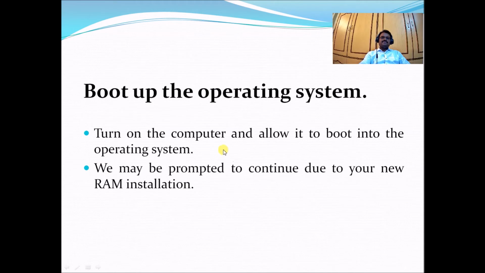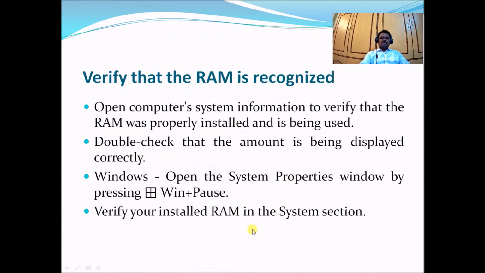Now boot up the system. Turn on the computer and allow it to boot into the operating system. We may be prompted to continue due to our new RAM installation. Verify that the RAM is recognized or not. Open the computer system information to verify that the RAM was properly installed and is being used. Double check that the amount is being displayed correctly, because we have installed the new RAM. We have to check whether our installed, upgraded new RAM is displaying or not, whether it is accepted or not.